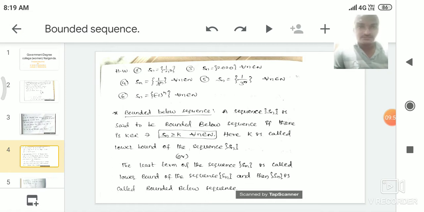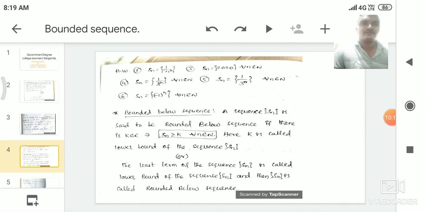First we see the second homework problem, Sn is equal to 1 by n square. Which is a sequence. Why? Because it is a function defined from the natural number set to the real number set. We define the codomain set as the natural number set.